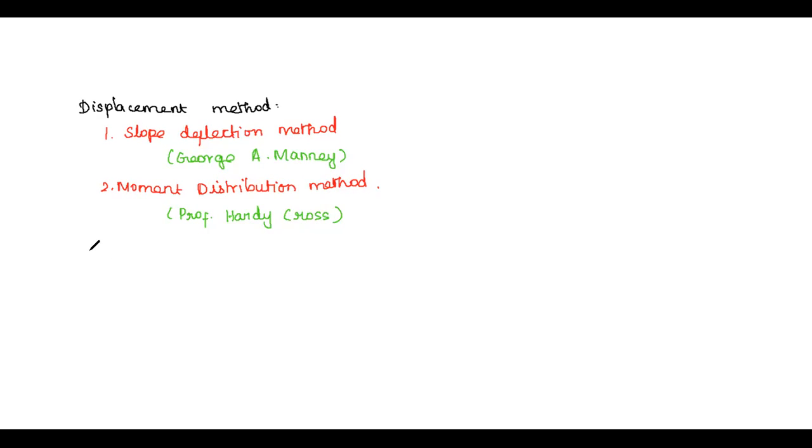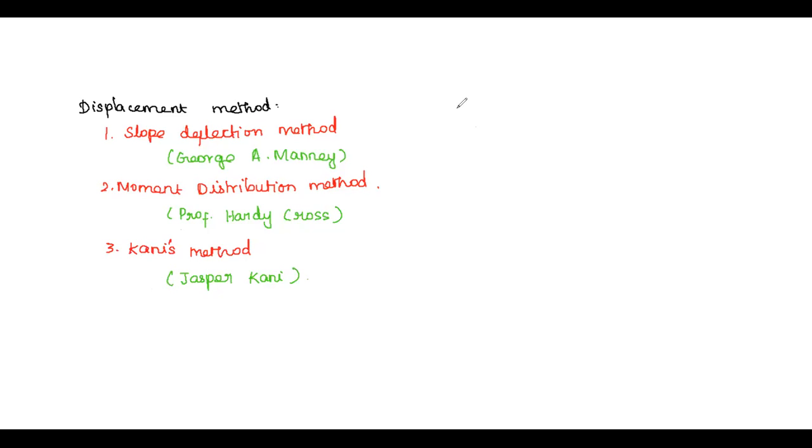Next, the third method is Kani's method. This is an improvised form of the moment distribution method, and this method was developed by Gaspar Kani. It is more advantageous when it is used for tall buildings.